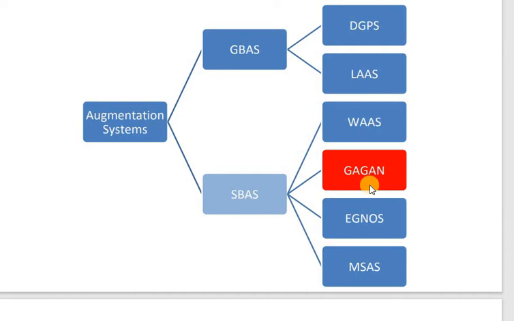Augmentation, in basic terms, is nothing but improvement. In the case of GNSS, the global navigation satellite system, it is a method of improving the navigation system in terms of different attributes, like accuracy, integrity, availability, reliability, etc. All these attributes we increase by using different kinds of augmentation systems. So today we are going to discuss the second augmentation system, that is GAGAN.